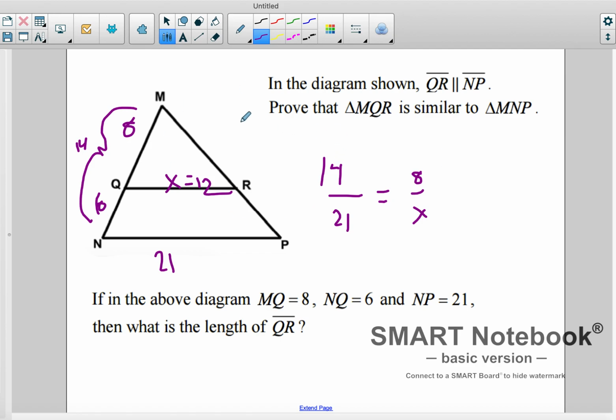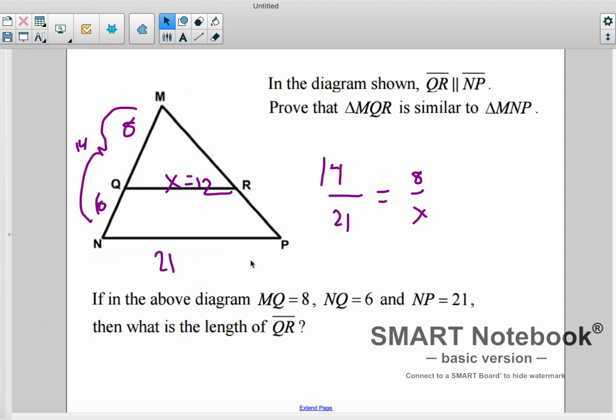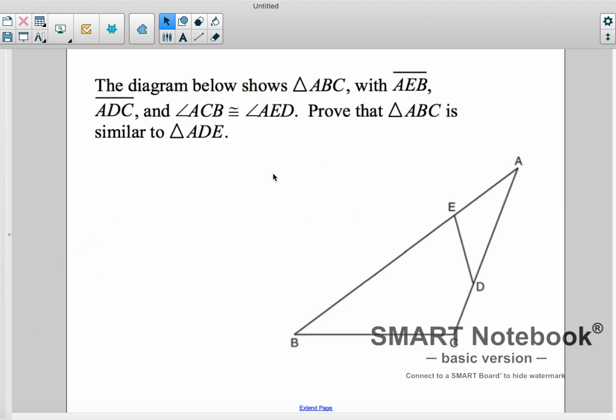All right, so once you've proven that they are similar, which we did here, right, by angle similarity, you can then use the idea that similar triangles have proportional sides and get whatever side you're looking for, by using the same proportion or the same ratio. So this is the one question that you guys have for classwork or for homework, and I just want to kind of go over it so you're not super stuck. And if you are, you can always email me and we'll Zoom.